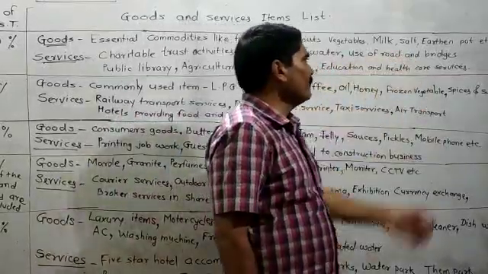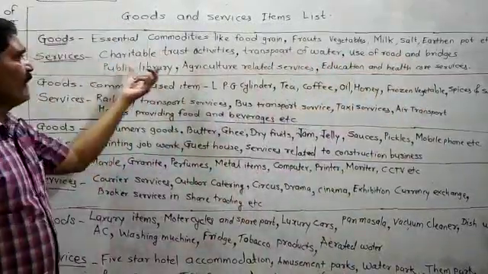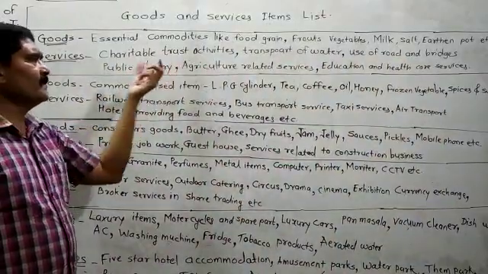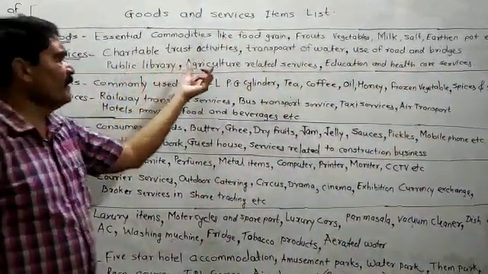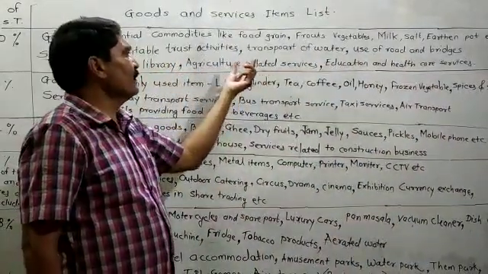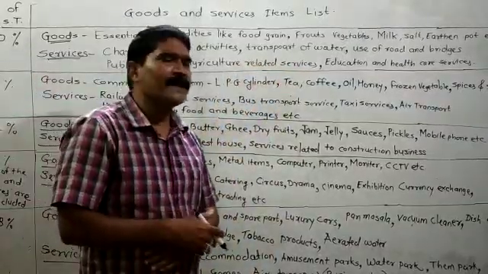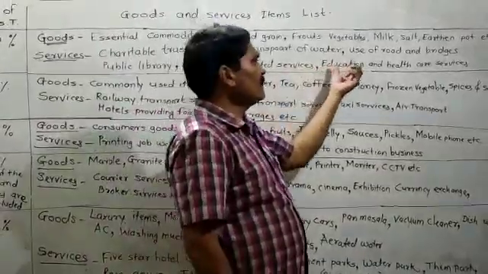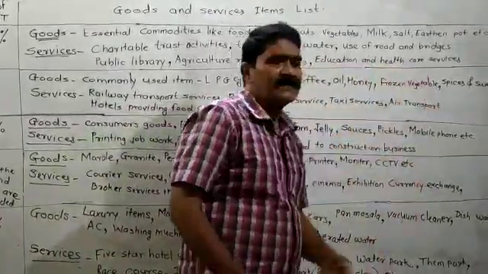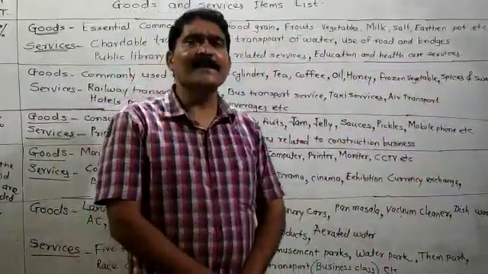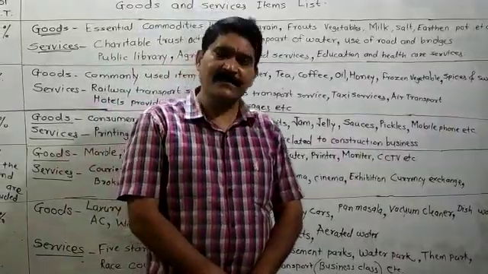Use of roads and bridges. Public library. Then agricultural related services. Whatever the agricultural related services, the rate of GST is 0. Education and health care services. Whatever the education and health care services, the rate of GST is 0.